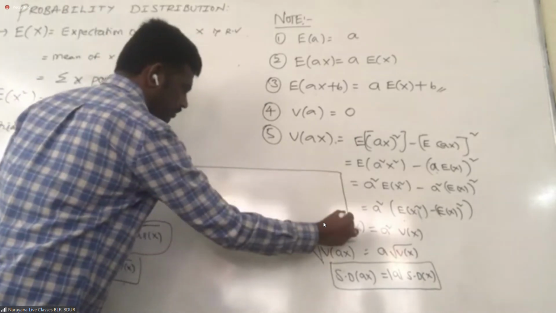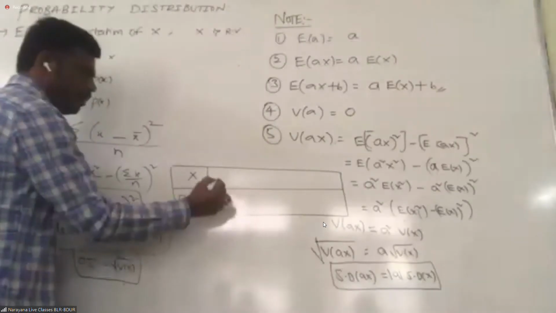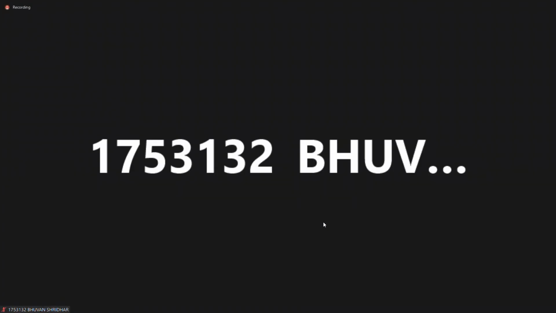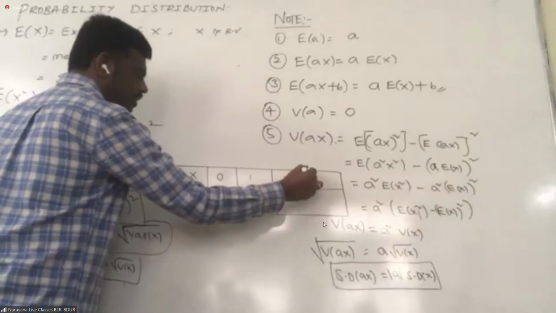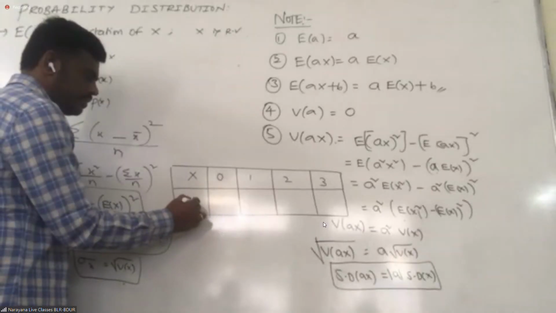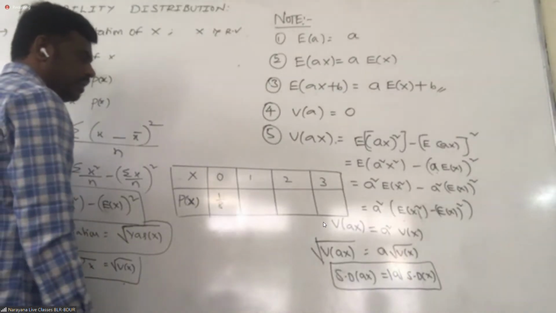Students from online, you can tell me. X equal to 0, number of heads 0. Number of heads may be 1, may be 2, may be 3. Tell me, Shweta, how many times is the number of heads 0? 1 by 8. How many times is the number of heads 1? Check it in the sample space. 3 by 8.